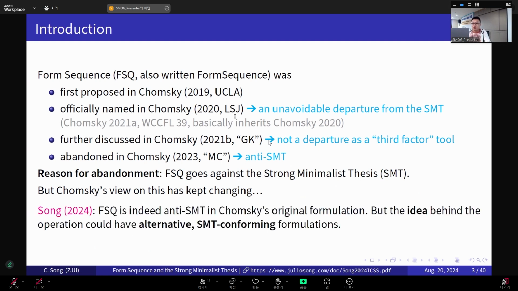In my own recent work, I have tentatively tried to show that this form sequence rule is indeed anti-SMT in Chomsky's original formulation. But the idea behind the operation can actually have alternative formulations that are not anti-SMT, not in a strong way at least. So that's the theme of my talk today.